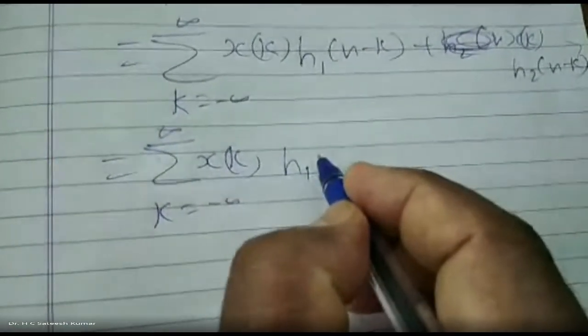Split the summation: summation k varies from minus infinity to plus infinity, x of k into h1 of n minus k, plus summation k varies from minus infinity to plus infinity, x of k into h2 of n minus k. Which is nothing but x of n convolution with h1 of n plus x of n convolution with h2 of n. This is your RHS. This is known as the distributive property. Okay, I'll stop at this point. We'll continue in the next class with another property.